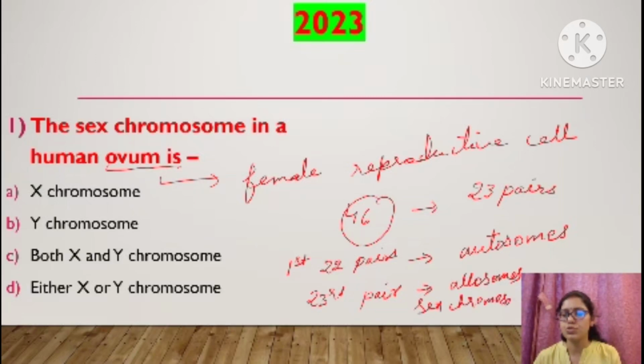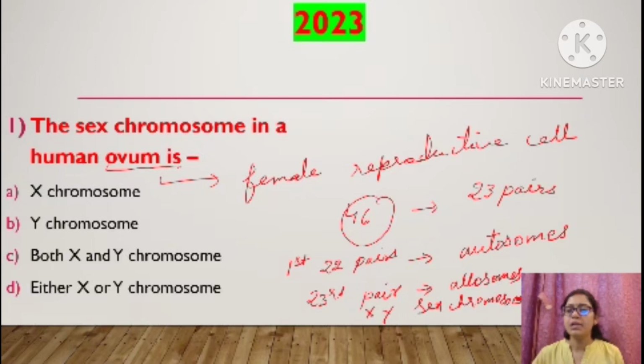So the last pair, the 23rd pair, is known as sex chromosomes. They are X and Y. That means this pair is going to determine the sex of an individual.